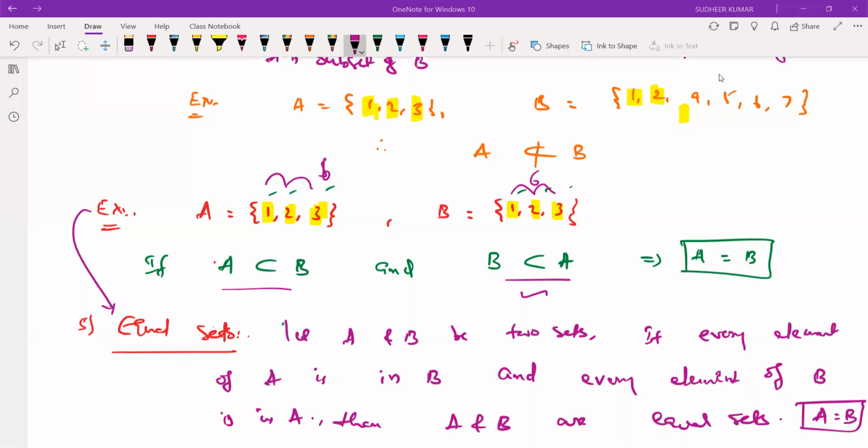When the elements are the same in equal sets, the sum will also be the same. But we define it based on the elements, not based on the sum. You'll get the same sum only because both sets have the same elements, not only the same number of elements. Right? Yes, sir.